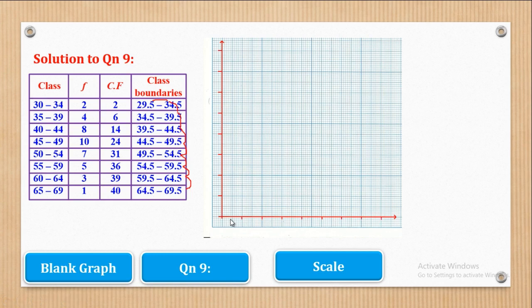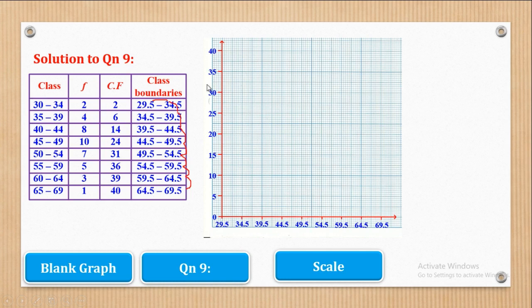Okay, so now we have finished demarcating. Next will be to put our values. So you start with 29.5, then 34.5, like that, 39.5, 44.5, 49.5, 54.5, 59.5, 64.5, and 69.5. That is the horizontal. Now for the vertical, we do the same, we saw our scale as 5, so we shall say 0, 5, 10, 15, 20, 25, 30, 35, and 40.